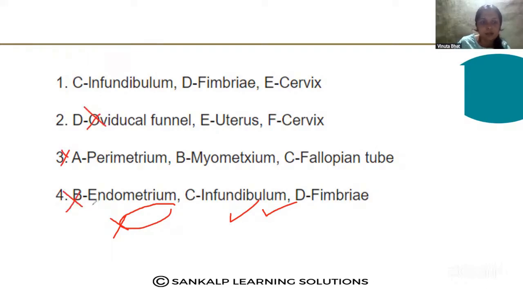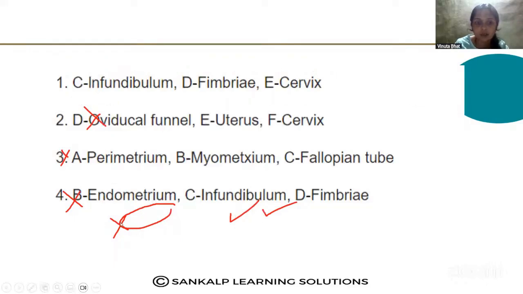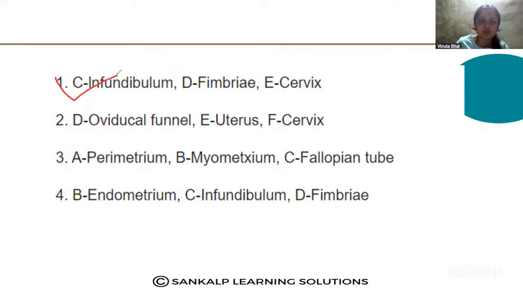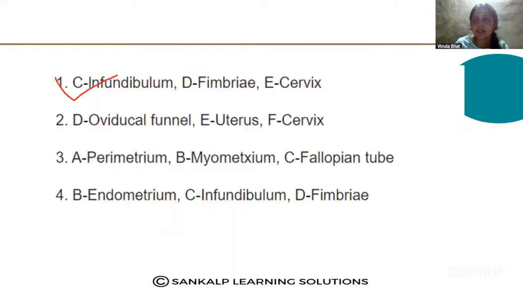Sorry. B, endometrium. Let's see. B, endometrium. No, B is myometrium. So this is also a wrong one. So the correct option related to that figure, that is option A. You better check the diagram and tick the correct answer.